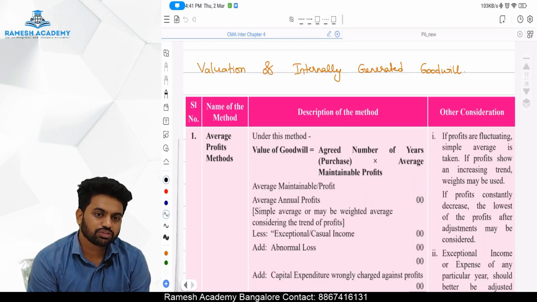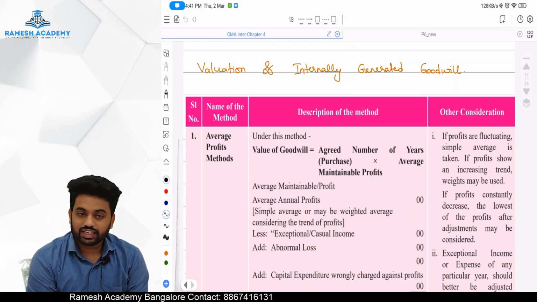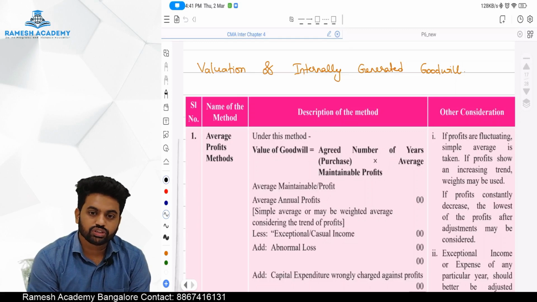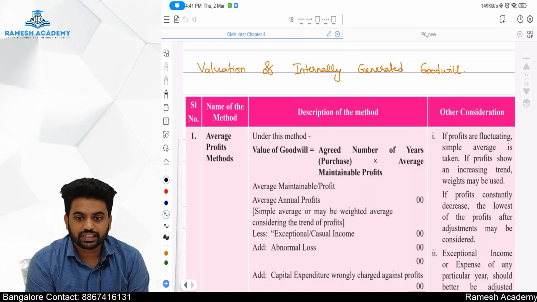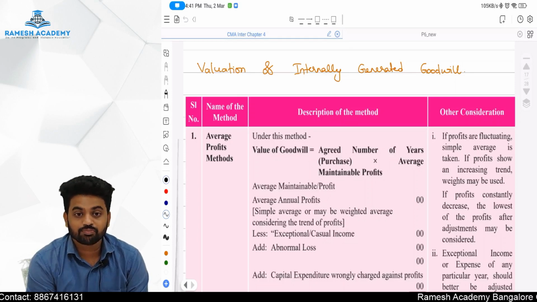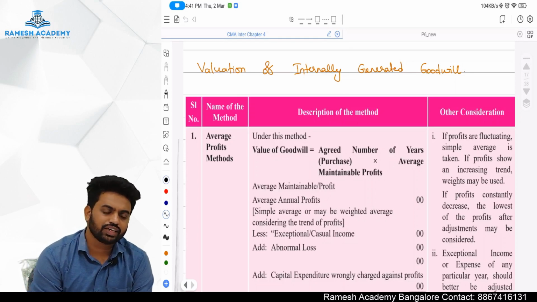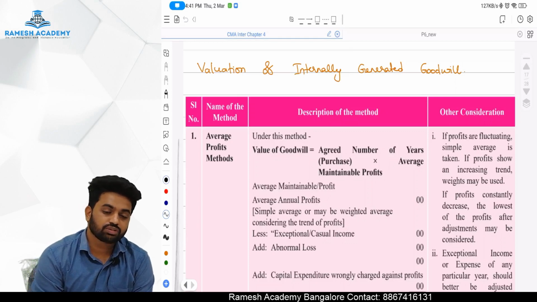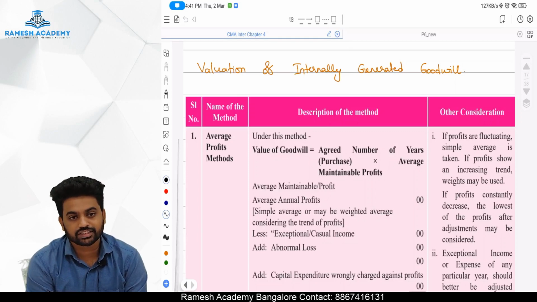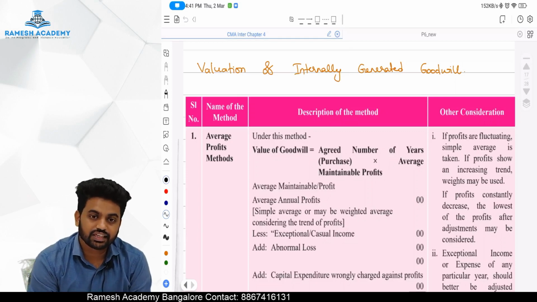Sir, which should we use, simple average or weighted average? If there is any trend in the profit, you should use weighted average. If there is no trend in the profit, then you can use simple average. If there is an increasing or decreasing trend, use the weighted average. If there is no trend, once increase, once decrease, increase, decrease, then use the simple average method. Okay sir, done.